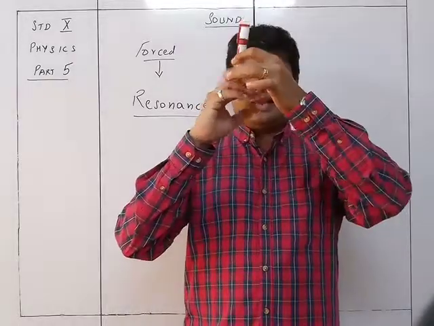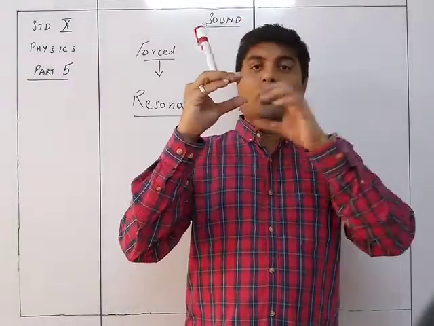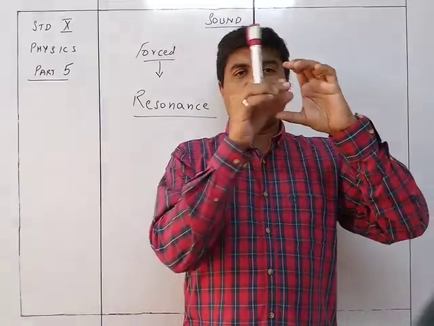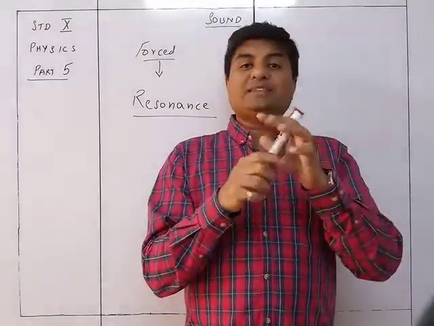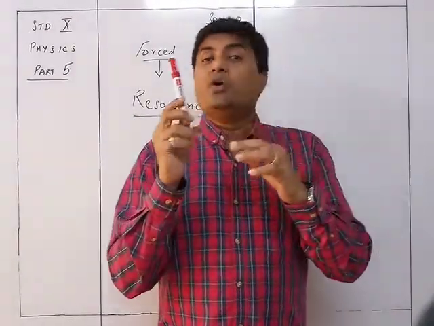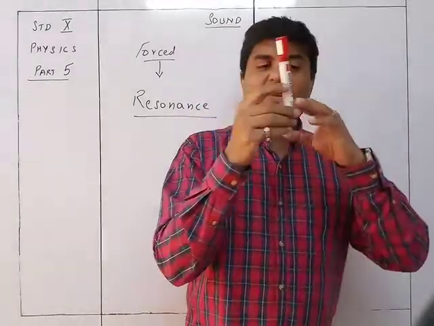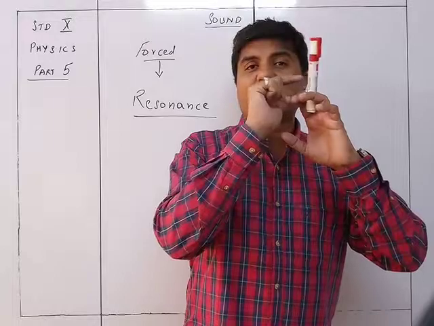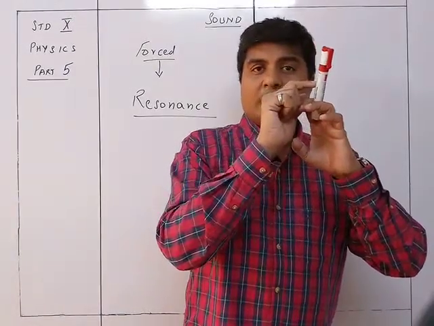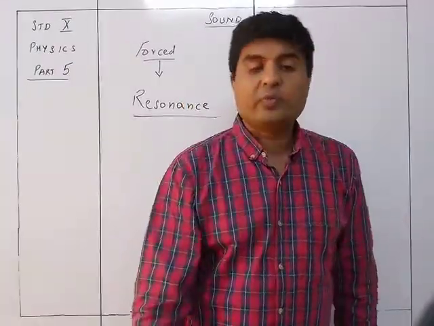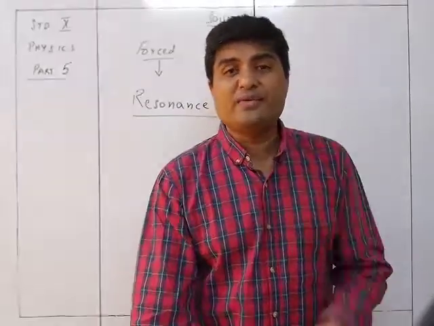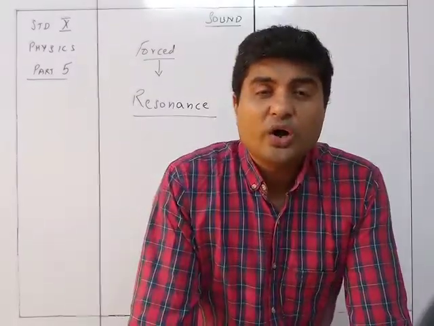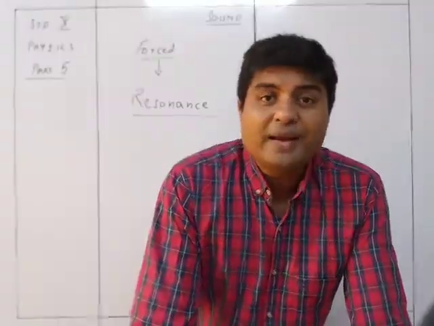The sound is generated at this frequency here, and the same sound is generated over there. Since the tuning fork of the same frequency is over here, that particular frequency is also the natural frequency of this tuning fork, and hence this tuning fork will also start vibrating with the same frequency because of forced vibration, that is, resonance.